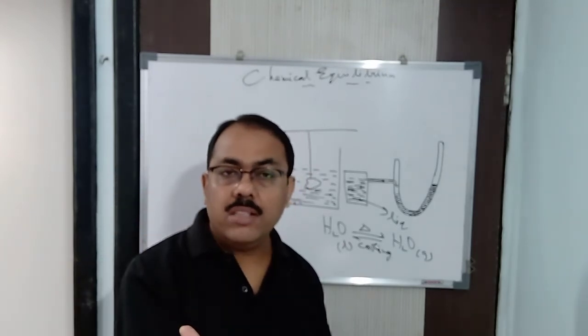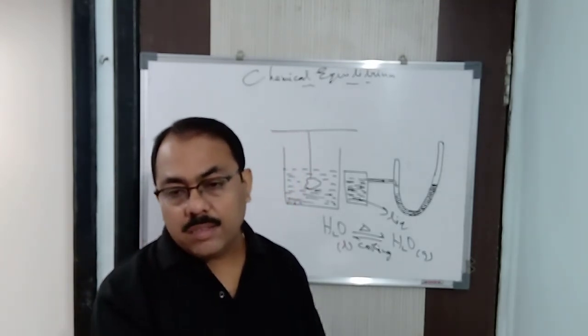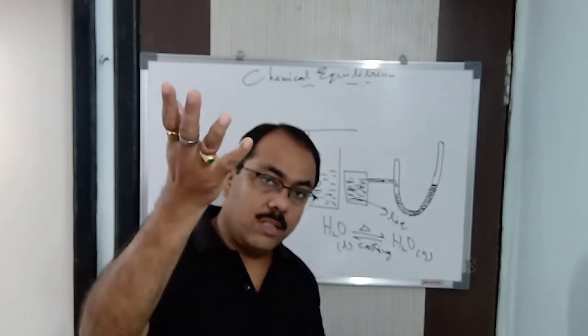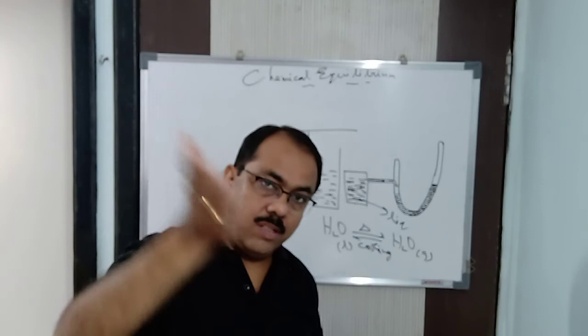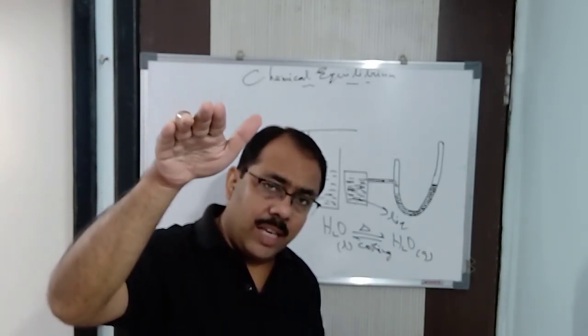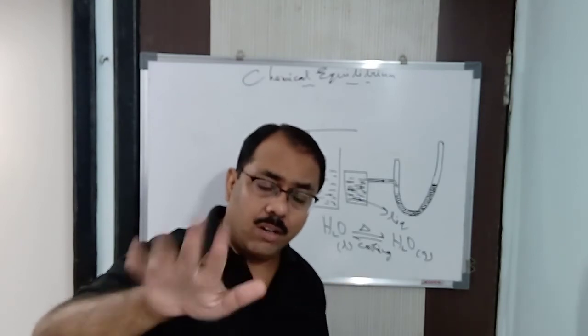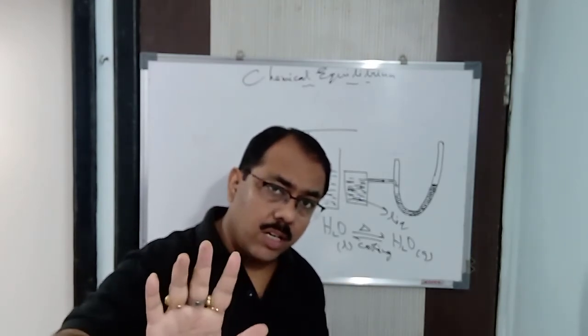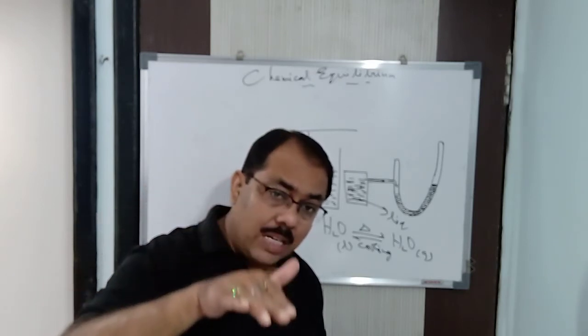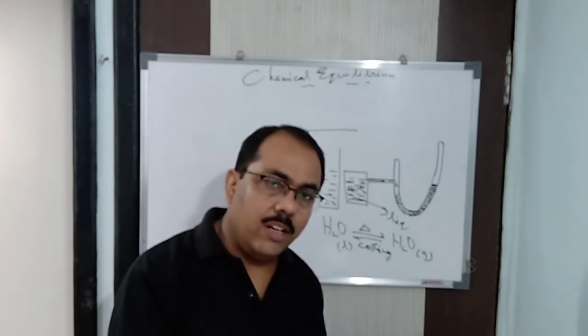For example, you have taken naphthalene. The naphthalene will change from solid state to gaseous state. That's evaporation, sublimation. Now the gaseous one is in a closed container. Always remember that equilibrium means closed container. It cannot escape. Now when the gaseous naphthalene condenses, it is going to solidify again into solid.